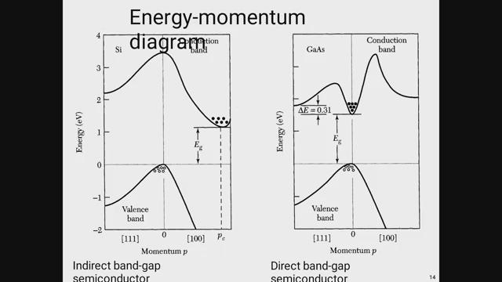The y axis represents energy and the x axis represents momentum. In the case of direct band gap, represented here by figure 2, in the valence band, this lowermost band, this hump, we can see the holes are confined over here, and in the upper curve we can see negative particles, the bold circles, confined over here.